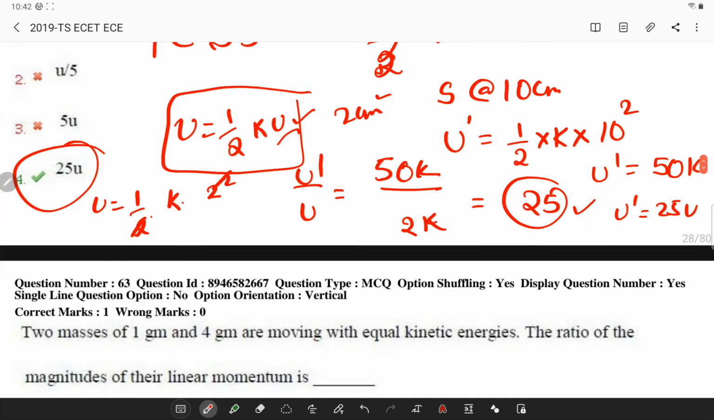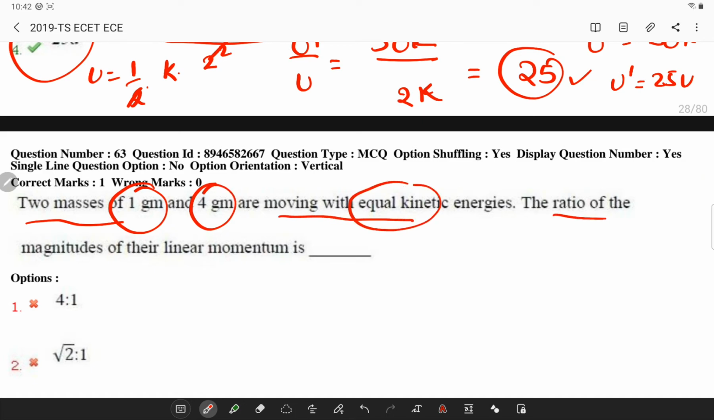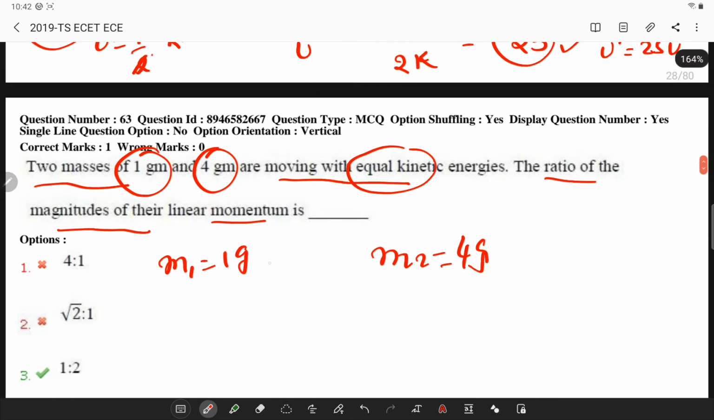Next, two masses of 1 gram and 4 gram are moving with equal kinetic energies. What is the ratio of magnitudes of linear momentum? In the first case the mass is m1 of 1 gram and in the second case m2 is 4 grams. Half m1 v1 square is the kinetic energy, and for the second mass it is half m2 into v2 square.